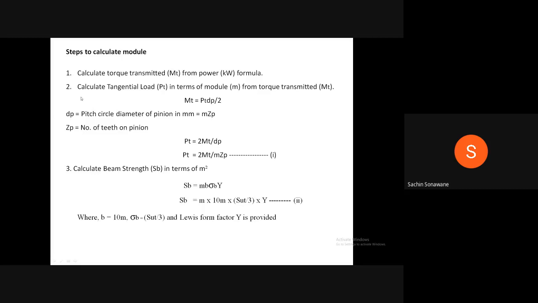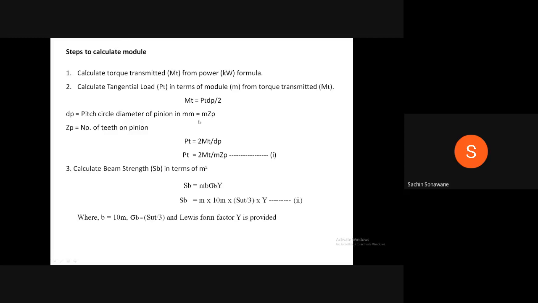Then second step, calculate tangential load PT in terms of module m from torque transmitted. Torque transmitted MT is equal to PT into dp divided by 2, where dp is equal to pitch circle diameter of pinion in mm, which is equal to m into Zp, and Zp is equal to number of teeth on pinion.